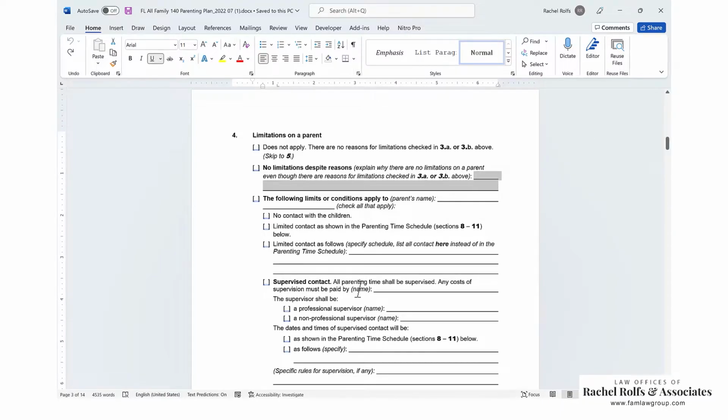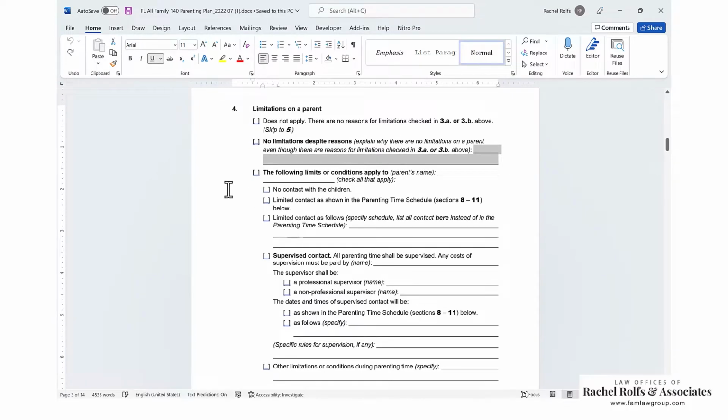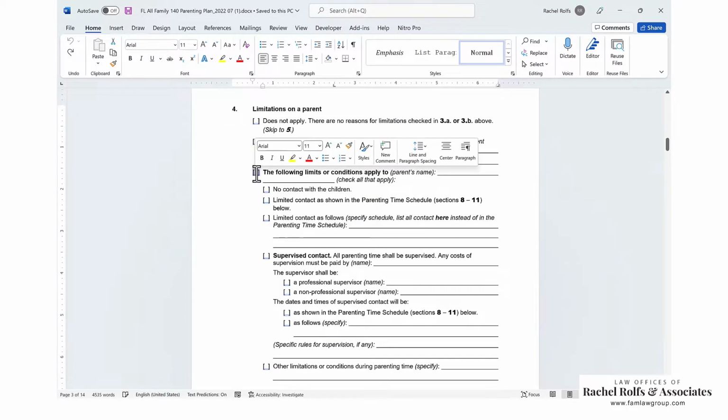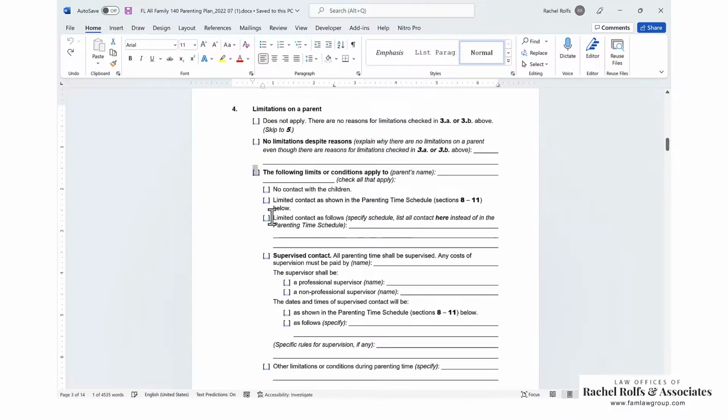And then you can just skip on to section 5. If you do want limitations, restrictions, this is where you put them. You check this box. Again, always check the initial box. If you check these boxes, but you don't check this box, it causes problems and confusion. So always check the initial box that applies.